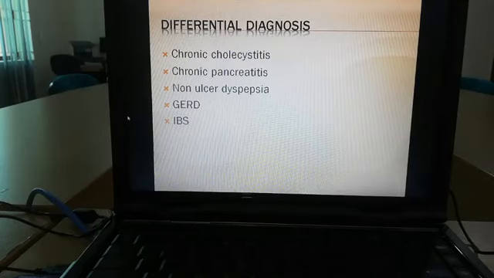Whenever you are going to present a case in your ward, these things are important: you have to differentiate peptic ulcer disease from such conditions. We usually ask, how can you differentiate it from cholecystitis, how can you differentiate it from pancreatitis, and how can you differentiate it from irritable bowel syndrome. Another most frequently asked question is, what are the treatment options, and how can you treat peptic ulcer disease? This is the most important. These things are important for your case presentation.